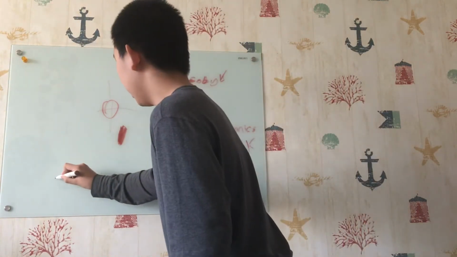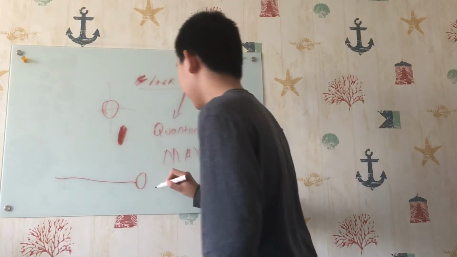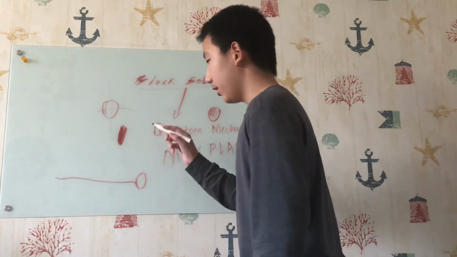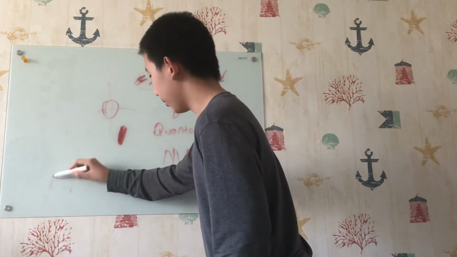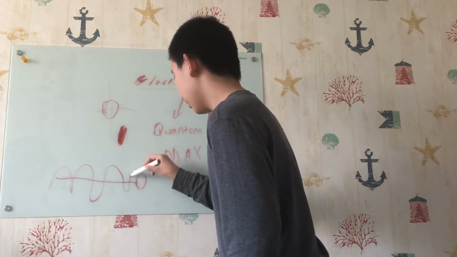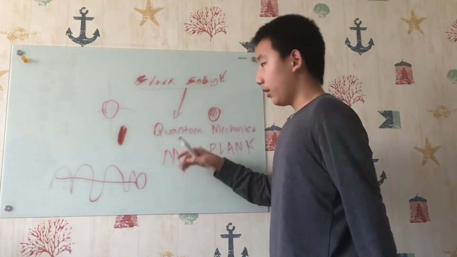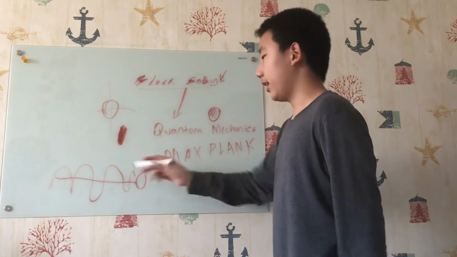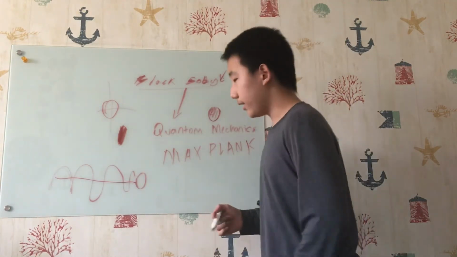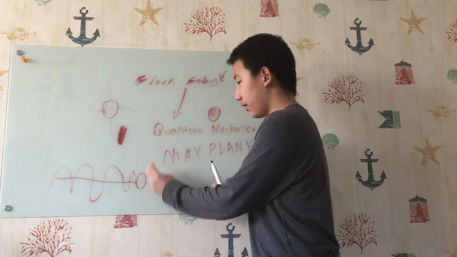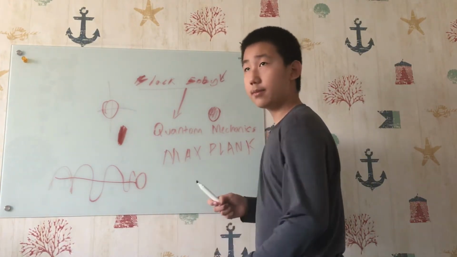He proposed that quanta actually exist. This is a photon. A photon is an electromagnetic wave that before, people thought was just a wave without a little particle in front. Instead, Einstein proposed that this is a quantum.